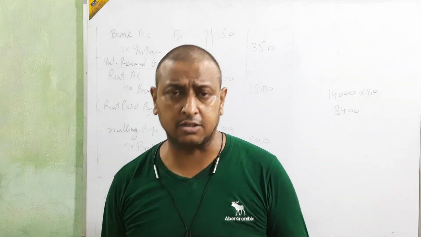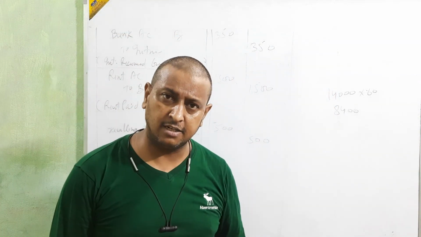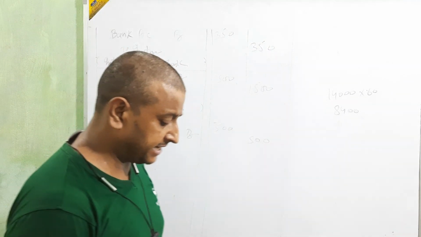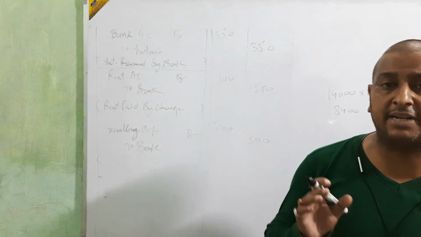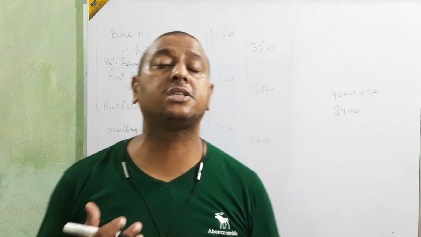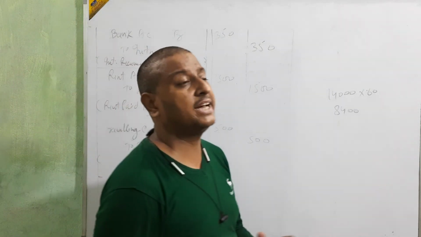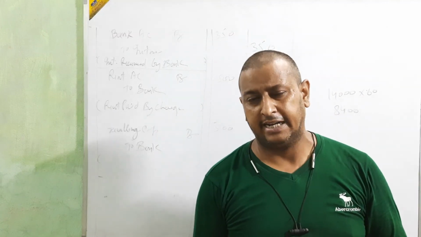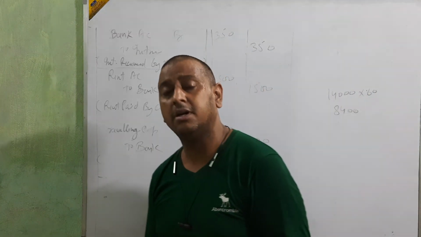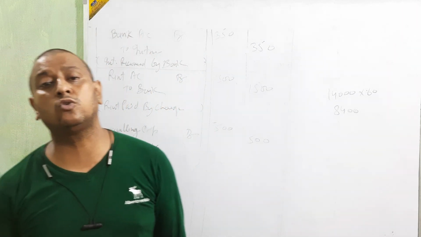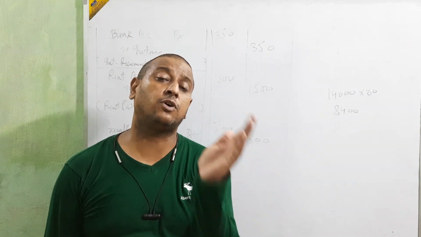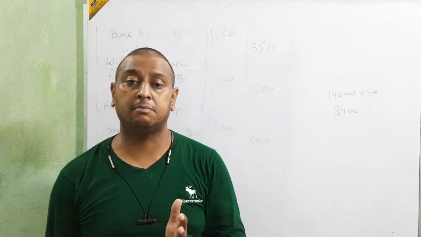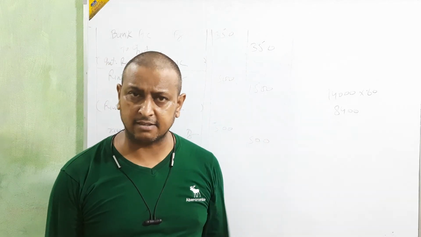Clear or not? Opening entry is clear. One new thing is bad debts. In the case of bad debts, if you have debtors and you are not able to receive the full money from them, the amount you are not able to receive is treated as bad debts. As here, 14,000 you have to receive, but only 60 paise on 1 rupee you are receiving, so of the 14,000 you receive 8,400, so 5,600 is what? Bad debts. Okay? Is the case clear? Okay. Thank you.